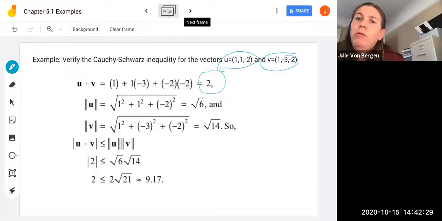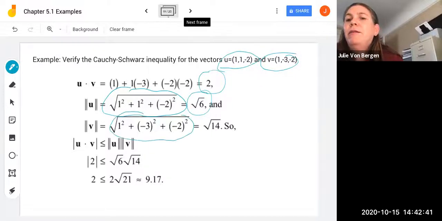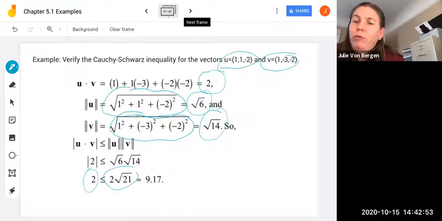And then the norm of u is the root of 1 plus 1 plus 4, so root 6. And the norm of v is the root of 1 plus 9 plus 4, so that's root 14. So then u dot v in absolute value, that's just 2. And the norm of u times the norm of v, that's 2 times root 21 if we simplify. So it's about 9. So this is definitely true. 2 is less than 9. So you could pick any vectors and go through the calculations and verify here.